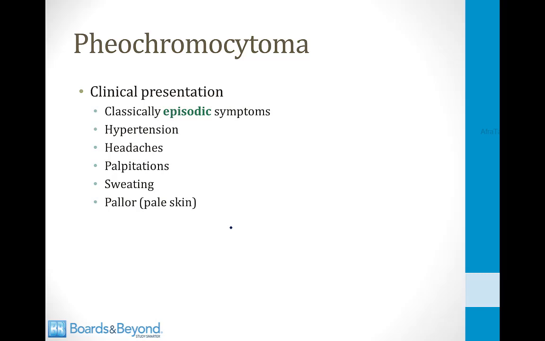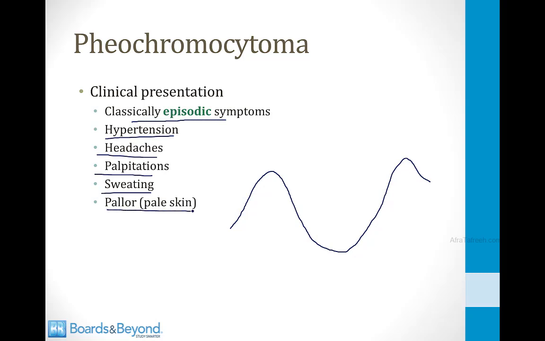One thing you should always remember about pheos is that the release of catecholamines is not constant from the tumor. It tends to release catecholamines in spurts, so the amount of catecholamines released goes up and down. Therefore, the symptoms are classically episodic, so patients will have episodes where they develop hypertension, headaches, palpitations, sweating, and sometimes pallor or pale skin, and all this is from a sudden burst of catecholamines released by the tumor.